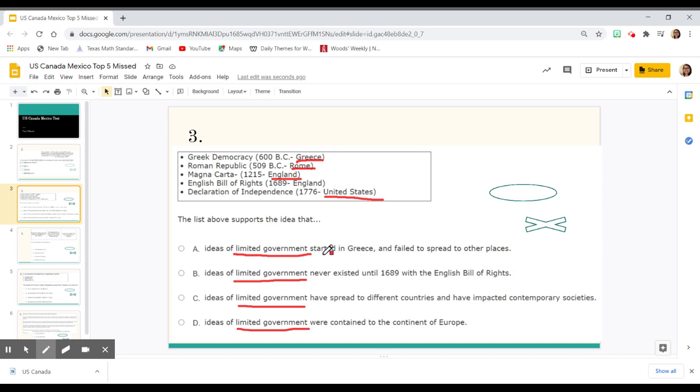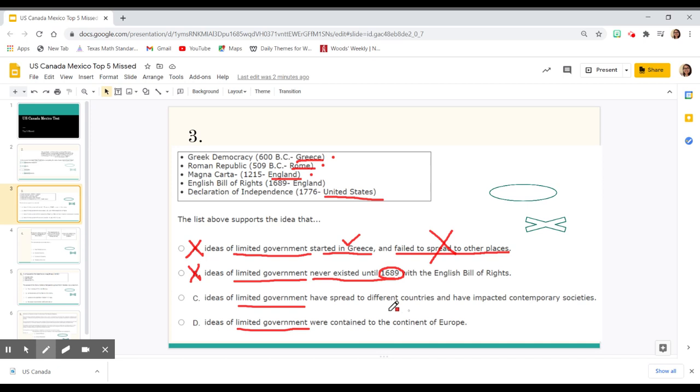The first thing for answer choice A, it says it started in Greece. That's true based off of what we see here. Greece is first. However, it failed to spread to other places. That's not true. Because we see it in other countries, answer choice A is not going to work for us. Let's look at answer choice B. It says never existed until 1689. That's not the case because there are several things, to be exact, that came before it. So that's not our option.